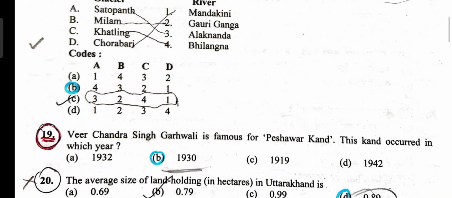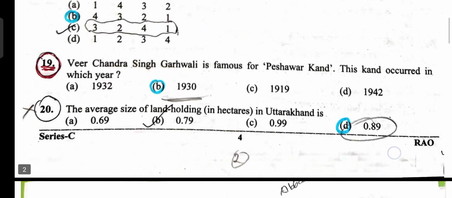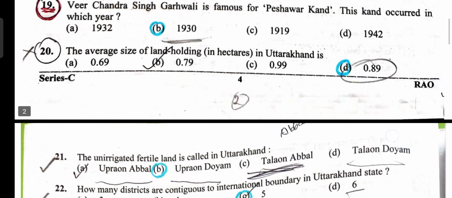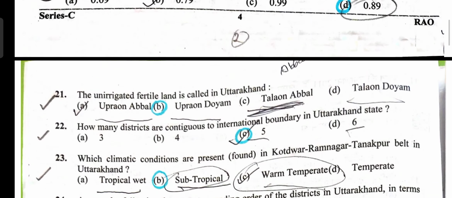Next question, Veer Chandra Singh Gadwali, famous for Peshawar Kand. When did this happen? So 1930. Option B is the correct answer. Average land holding in Uttarakhand 0.89. Option D is correct. Next question 21. Unirrigated fertile land is known as Uprao. Doyam is the answer given by UKPSC. Option B.